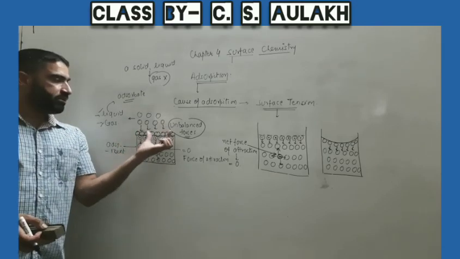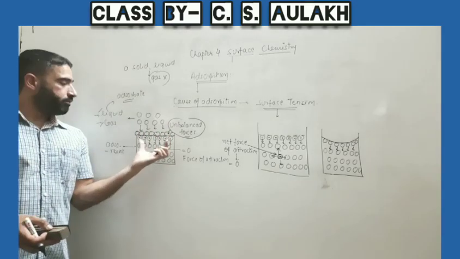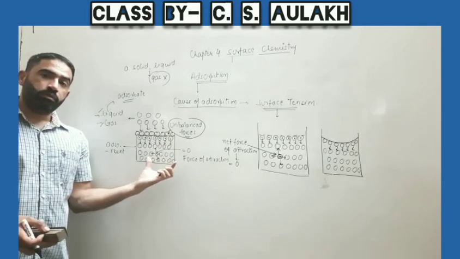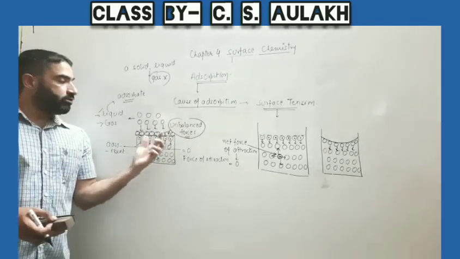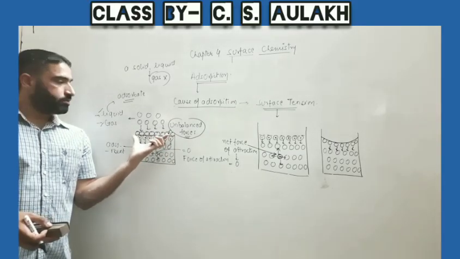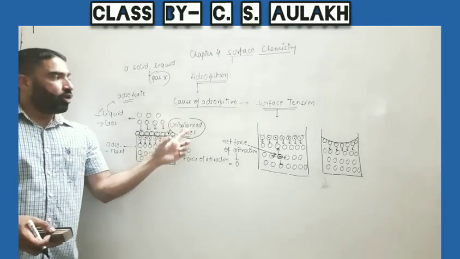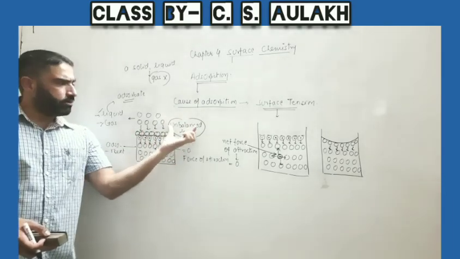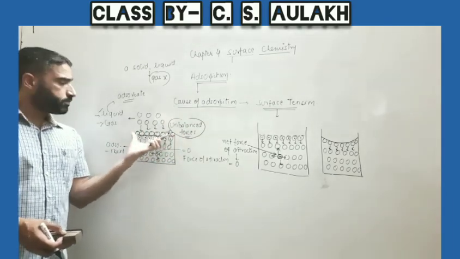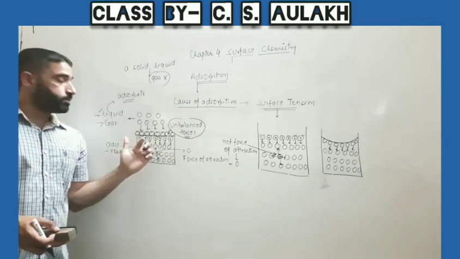Then how many molecules will get adsorbed, will get retained? The molecules will get retained over the surface of solid until the value of all these unbalanced forces becomes equal to 0. When the net unbalanced forces become 0, the adsorption stops.